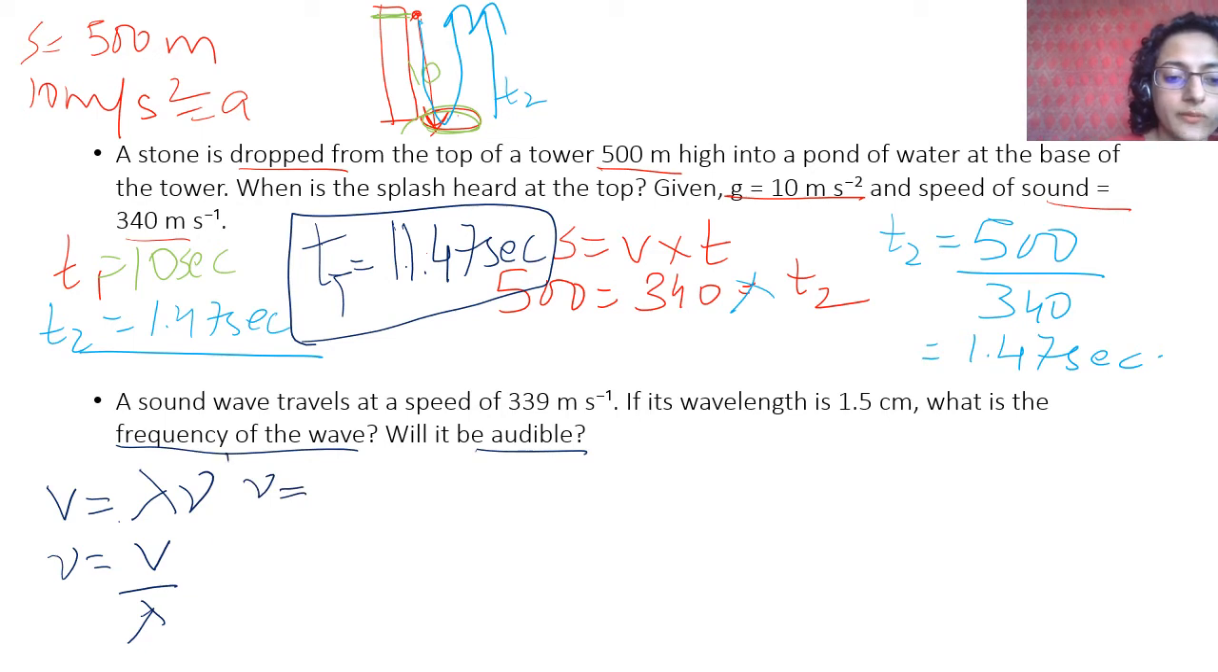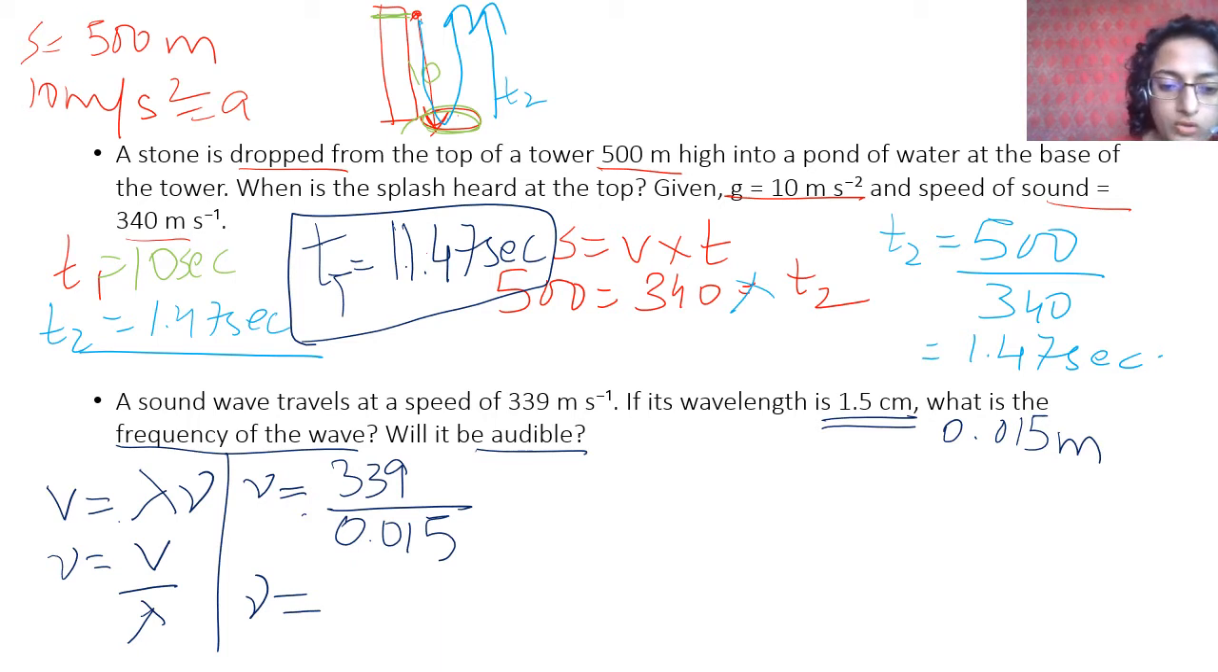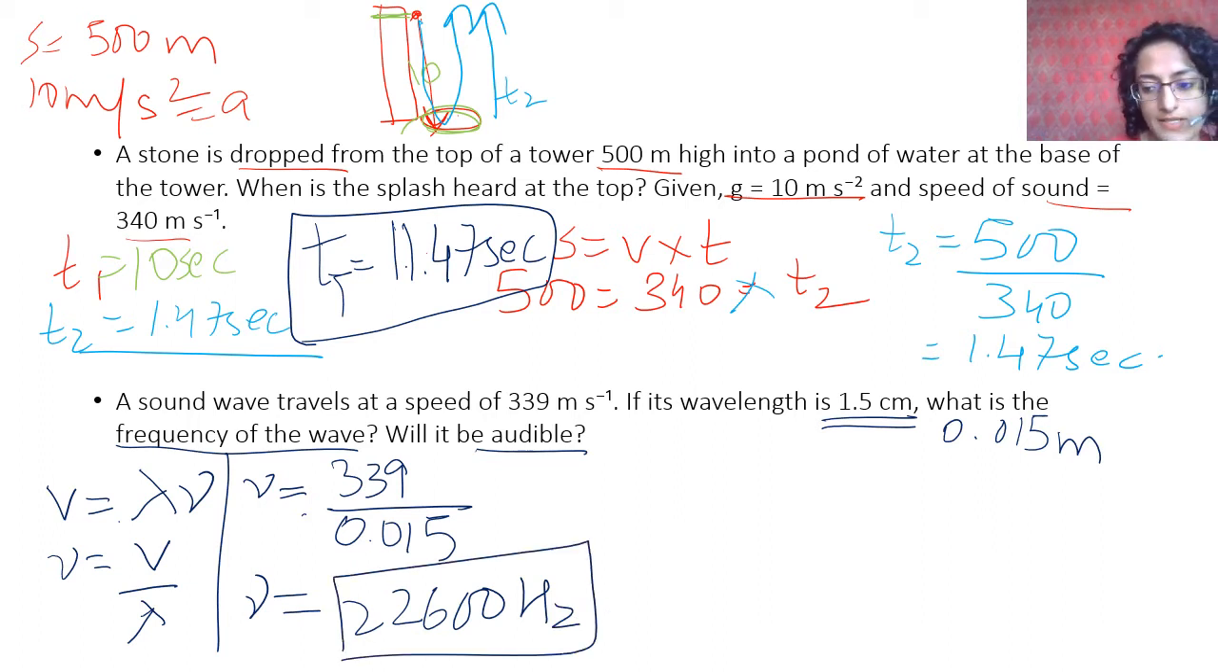What will be the frequency? Velocity is 339 upon 1.5 centimeter. We have to convert into meter. So it will be 0.015 meter. So nu is equal to 339 divided by 0.015, which comes to 22600 hertz. So this is the frequency of the wave. This is the first answer.